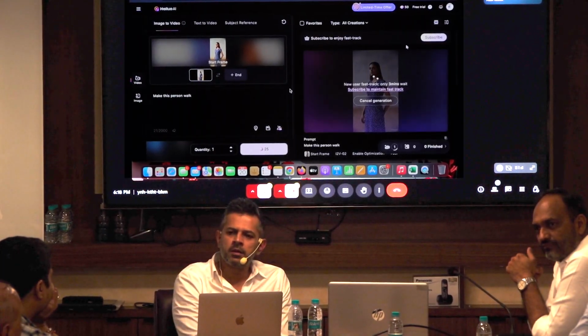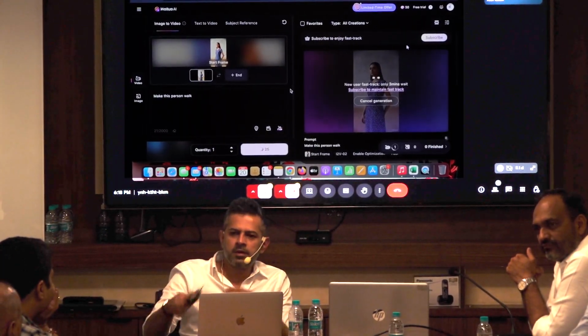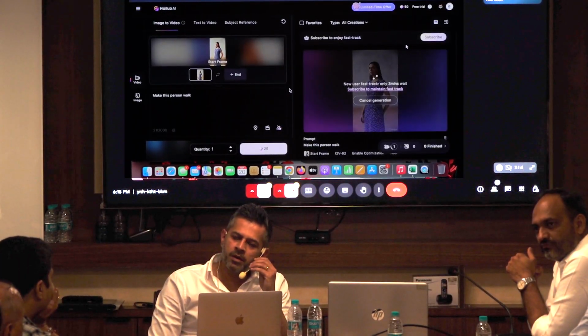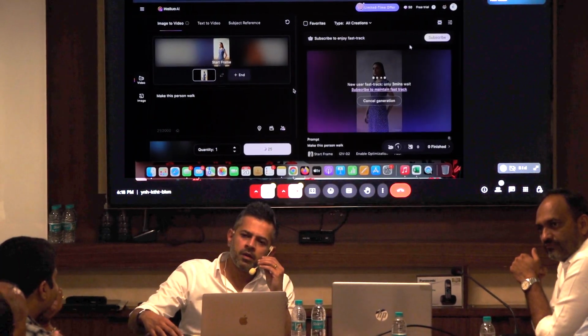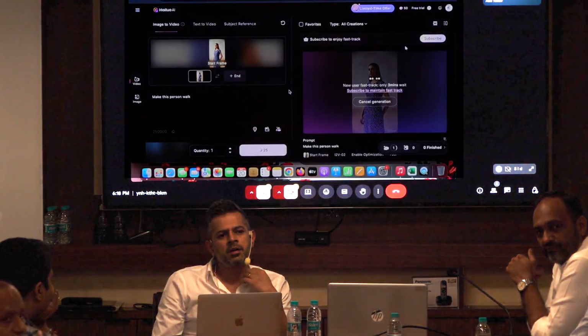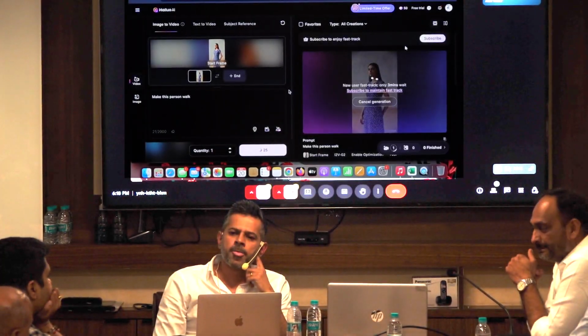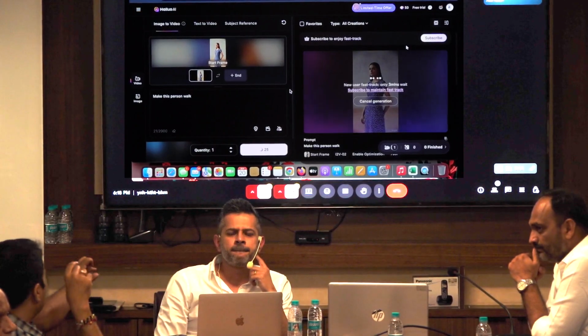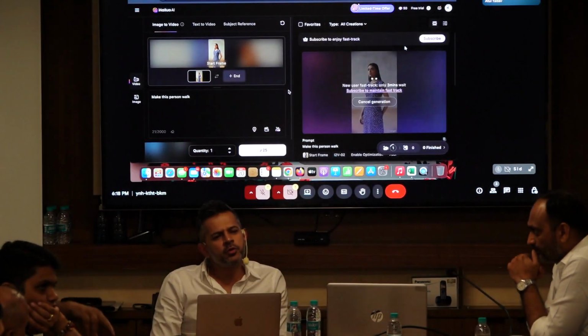Say a t-shirt which has a print on it. Specifically the text would just go haywire, or the print that is on the garment would change. So that detailing of the garment is lost. So instead of a straight print, which tools do you use for that?